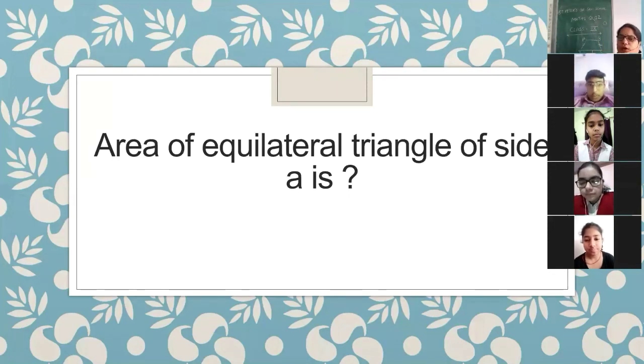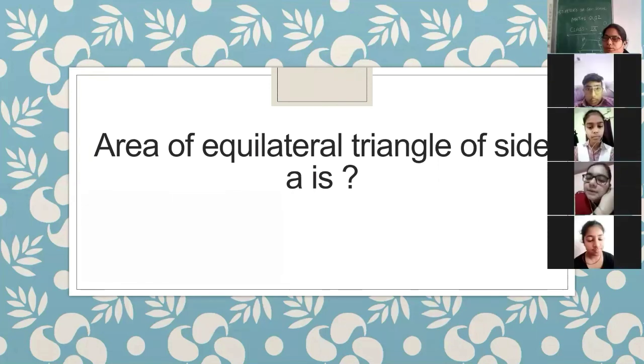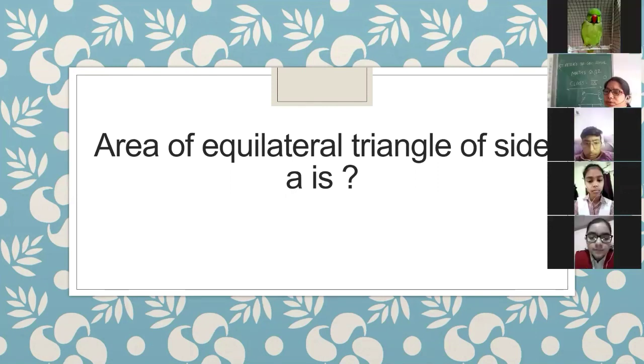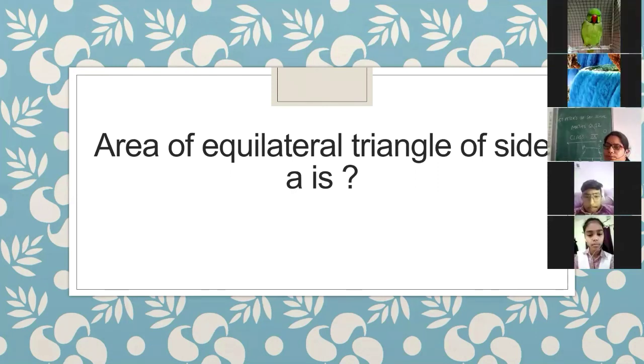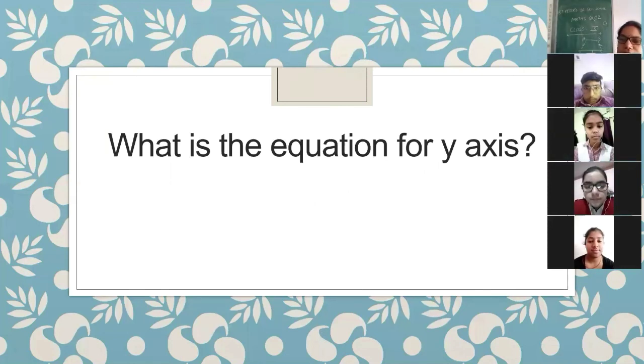I think this is the last question. What is the area of an equilateral triangle of side A? For an equilateral triangle, the side is A. How can you find the area, Namishka? Any one of you? Just say it clearly, I'm not getting it. Root 3 by 4 a square. Yes, this one is the correct one. Root 3/4 a square. Yes, next question.